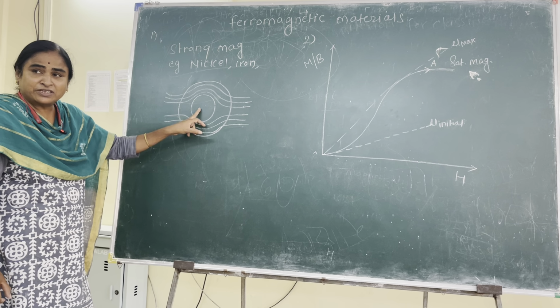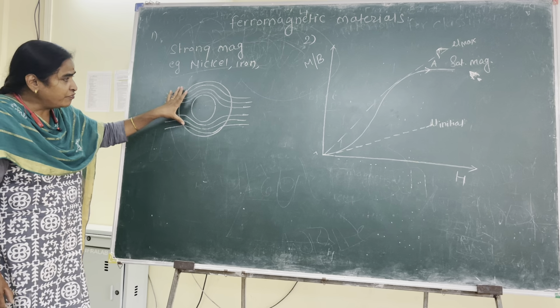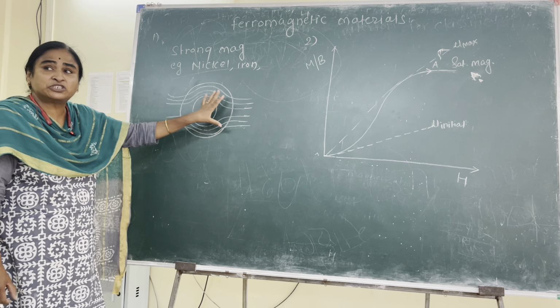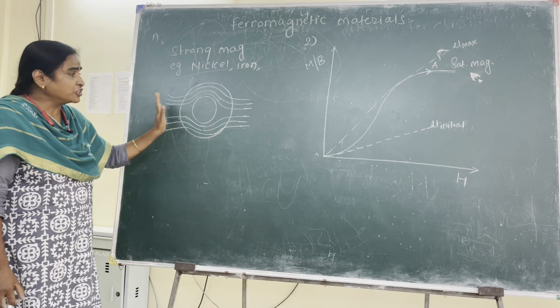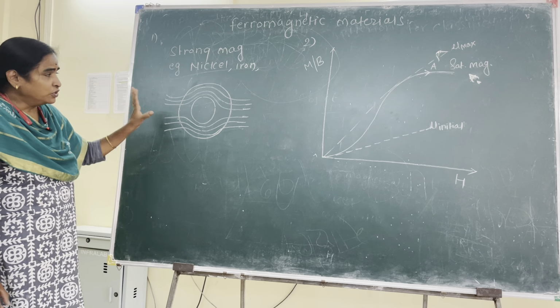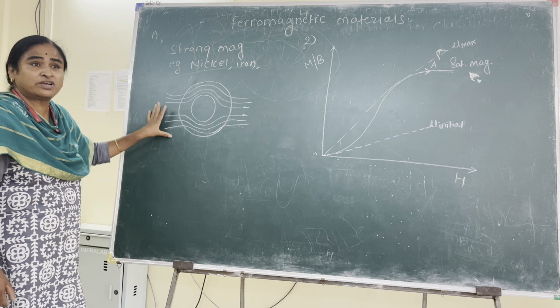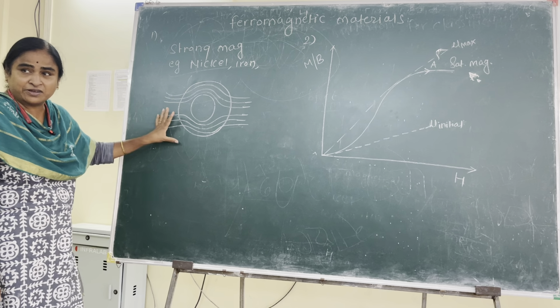That means the shell of ferromagnetic material conducts magnetic flux just like conductors conduct electricity. So this is the second feature of ferromagnetic material: that they are good conductors of magnetic flux.